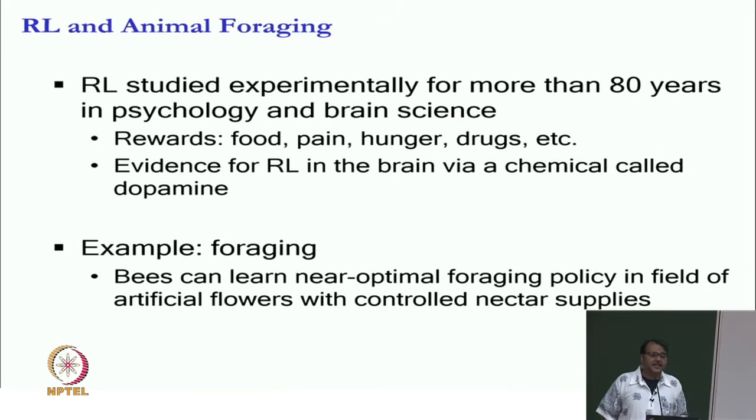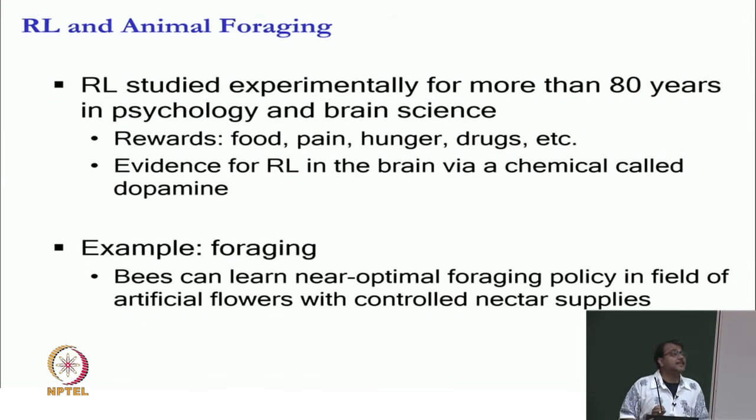And not surprisingly, RL has had a lot of connection with psychology and brain science. So, RL has been studied experimentally for more than 80 years in these fields: behavioral psychology, brain science, how animals take an action, how humans take an action. They have defined rewards like food, pain, hunger, drugs. So, food would be positive reward, hunger would be negative reward, pain is negative reward. Some kind of drugs which give a certain kind of chemical response to your brain will also be reward.